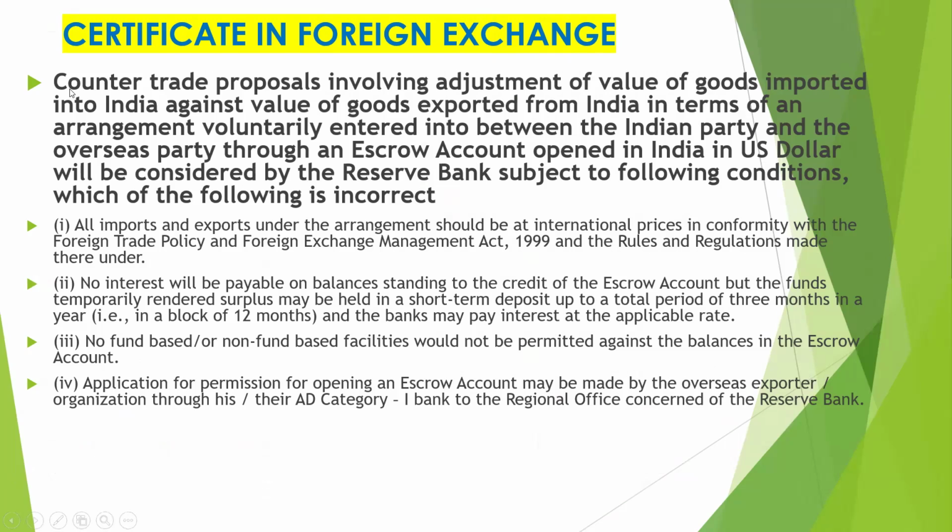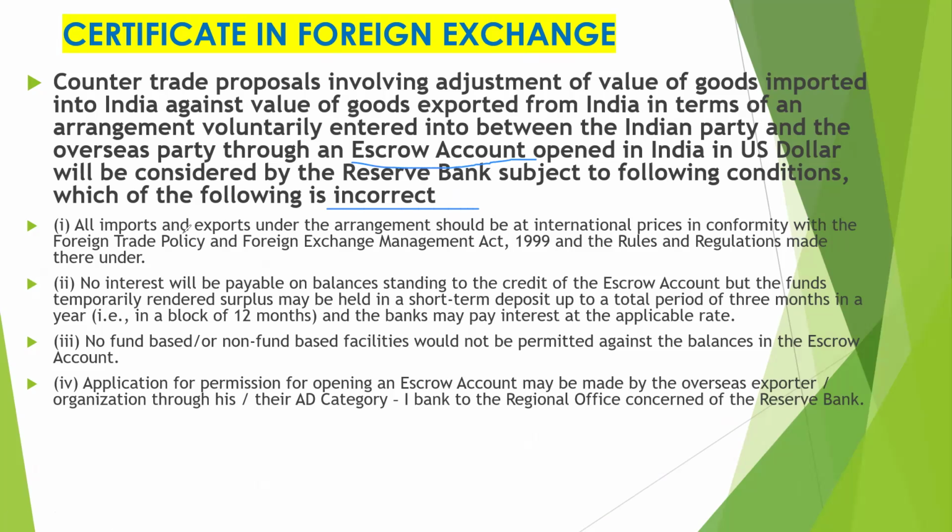So the next question is related to counter trade. Counter trade proposal involving adjustment of value of goods imported into India against value of goods exported from India in terms of an arrangement voluntarily entered into between Indian party and the overseas party through an escrow account opened in India in US dollar will be considered by the Reserve Bank subject to the following conditions. Which of the following is incorrect? So here you have to remember the escrow account related guidelines. These are 4 points given. You have to tell which guideline is incorrect.